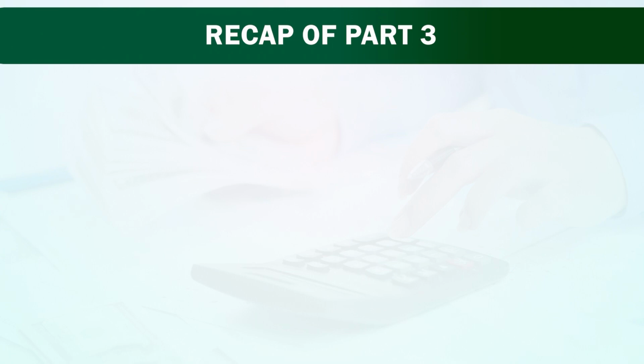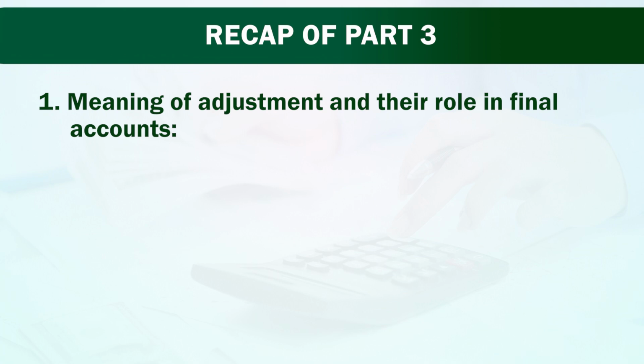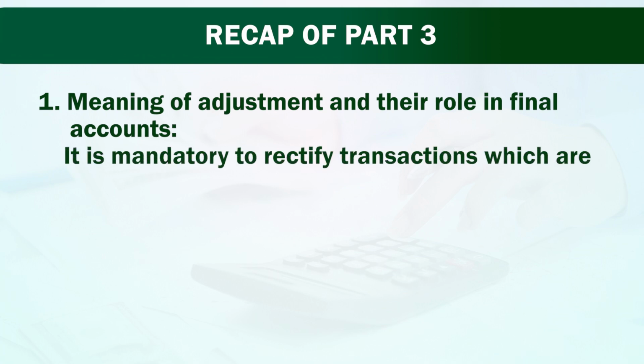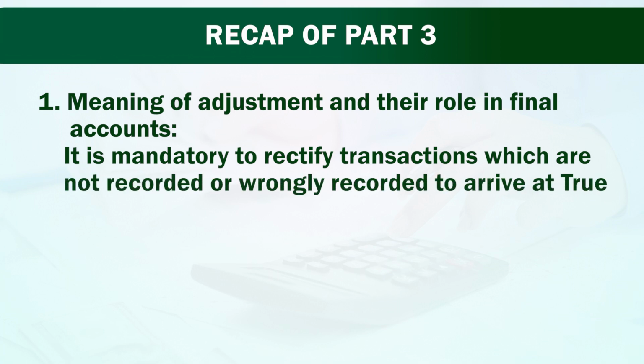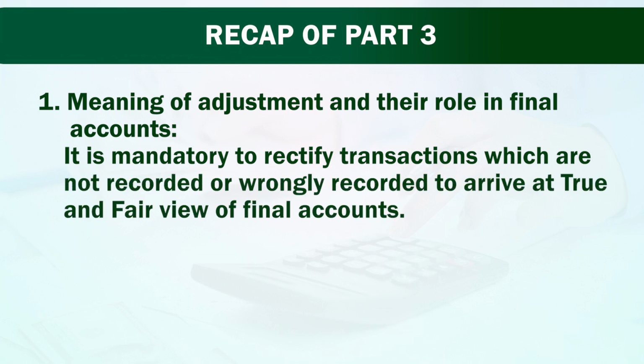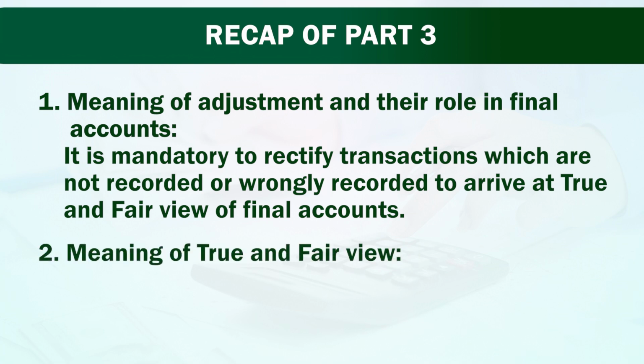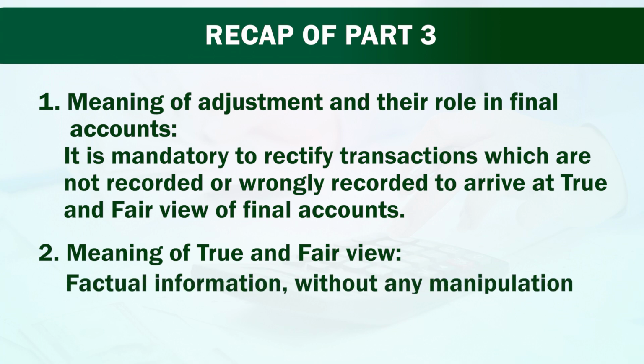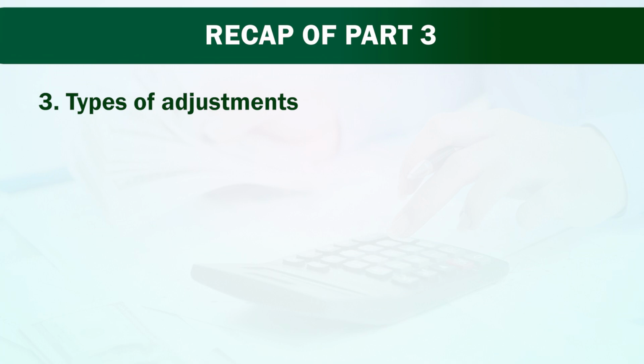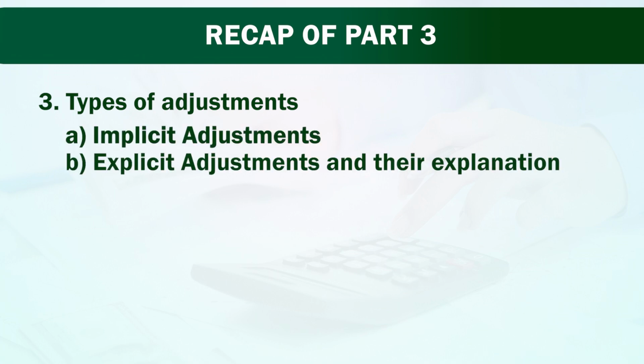In previous part 3 of final accounts, we had discussion on meaning of adjustment and their role in final accounts. It is mandatory to rectify transactions which are not recorded or wrongly recorded to arrive at true and fair view of final accounts. Meaning of true and fair view: factual information without any manipulation should be disclosed. Types of adjustment: we have seen two types of adjustments, implicit adjustment and explicit adjustment and their explanation.